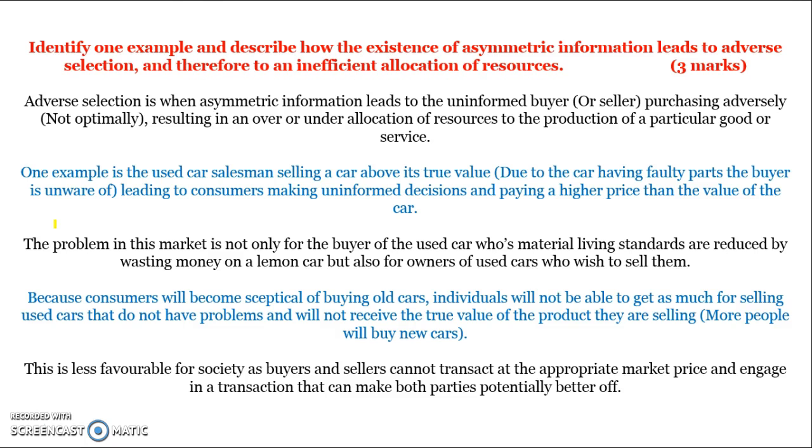Identify one example and describe how the existence of asymmetric information leads to adverse selection and therefore an inefficient allocation of resources. So, adverse selection is when asymmetric information leads to the uninformed buyer purchasing adversely, resulting in an over or under allocation of resources to the production of a particular good or service. For example, in the car salesman example, selling a car above its true value, so it might have faulty parts, leads to consumers making uninformed decisions and paying a higher price than the value of the car.